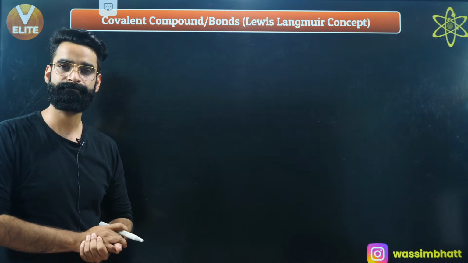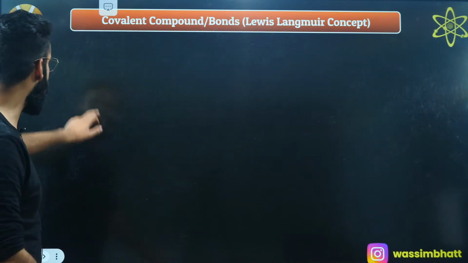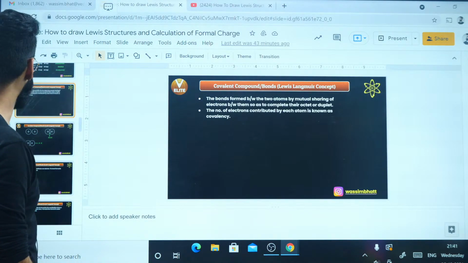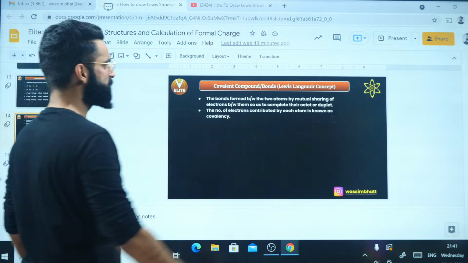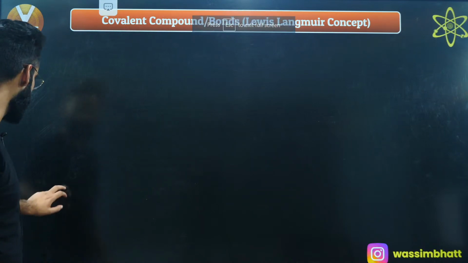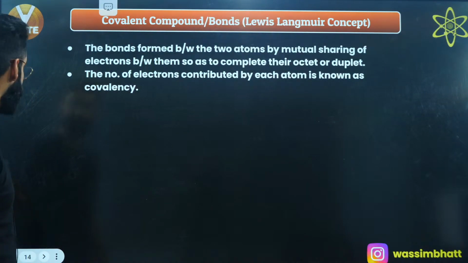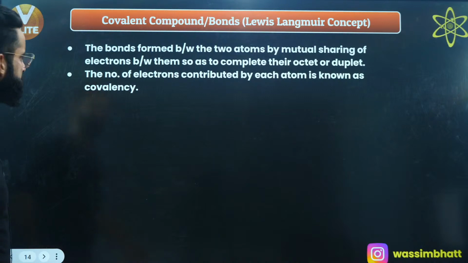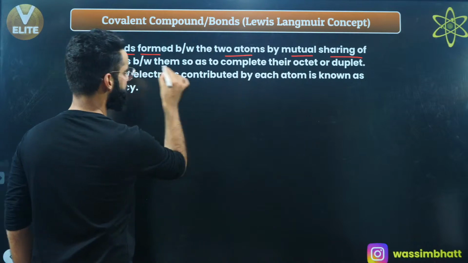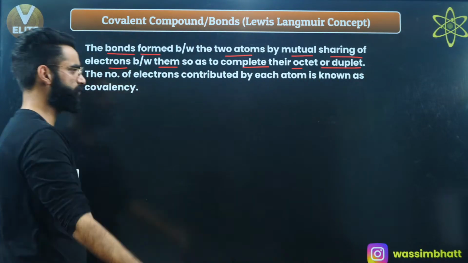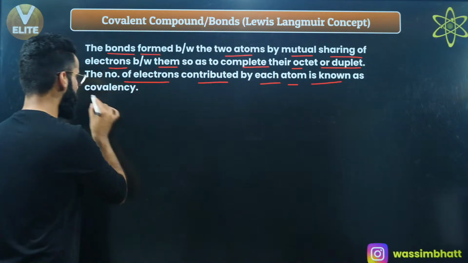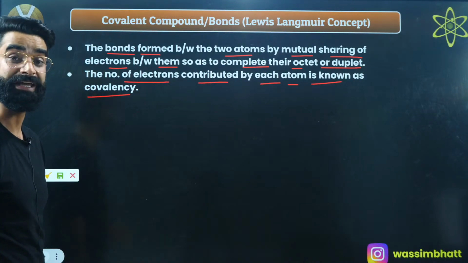Now, let me show you exactly how the structures are to be drawn as per the Lewis concept. First of all, there are a few points which you must take note of. These are simple and basic, and you must have heard about them before. The bond formed between two atoms by mutual sharing of electrons so as to complete their octets or duplets is called a covalent bond. The number of electrons contributed by each atom is called covalency.